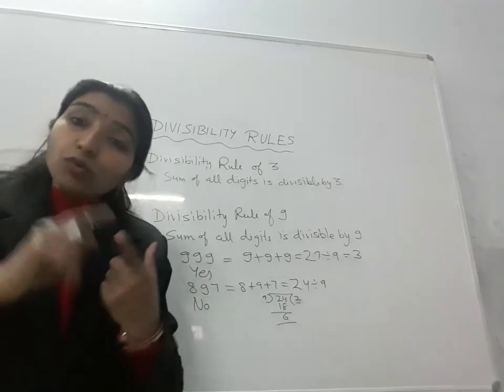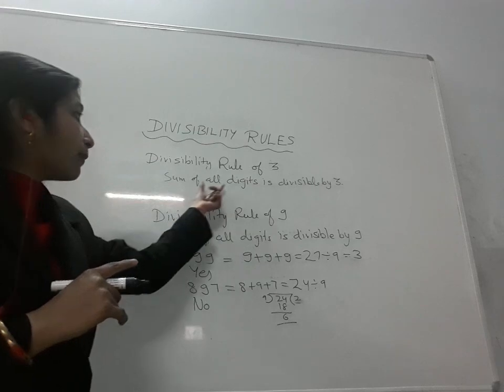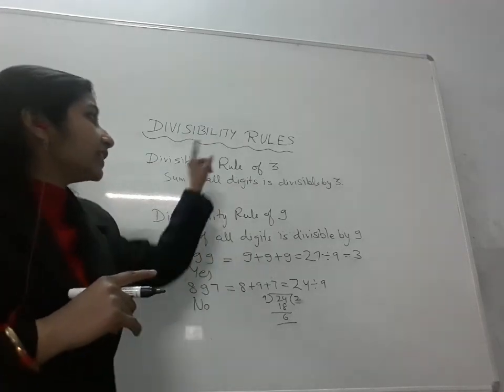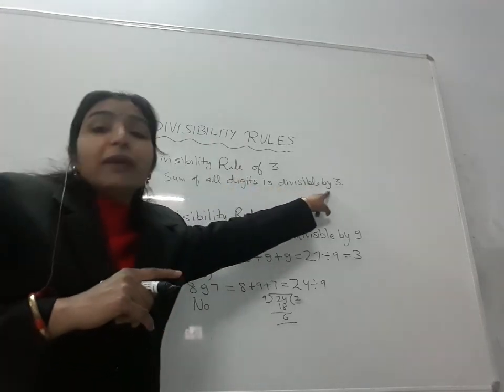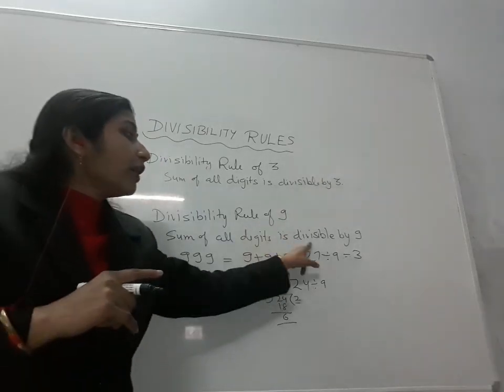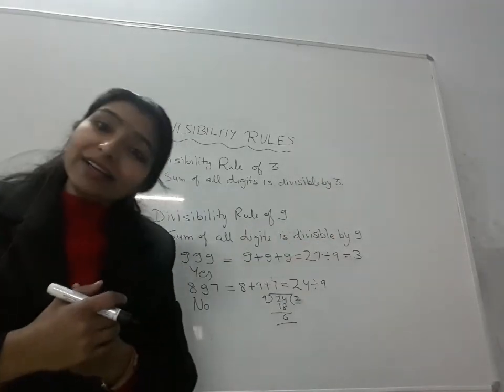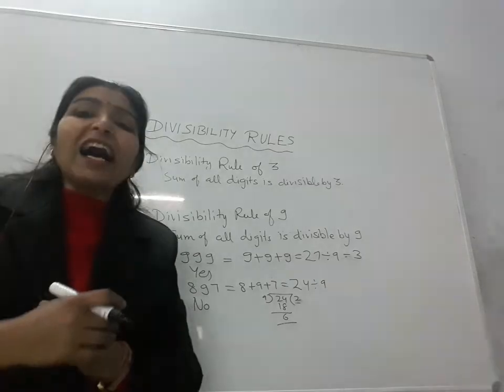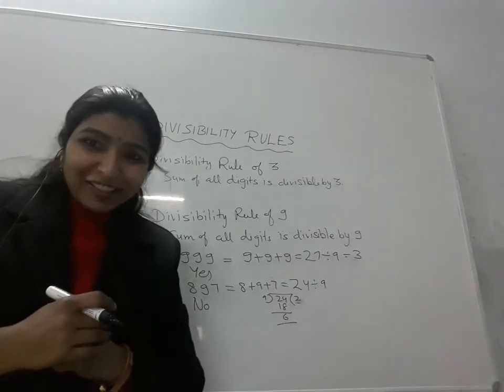So the rule for 3 and 9 is the same. First step is the same, sum of all digits. For 3 you have to divide the result by 3 and for 9 you have to divide the result by 9. Very easy. I hope this concept is clear to you.